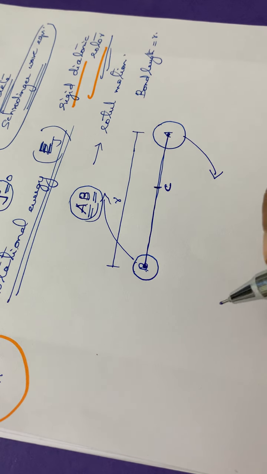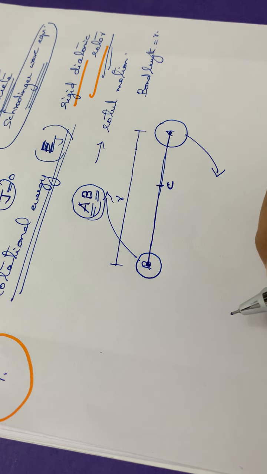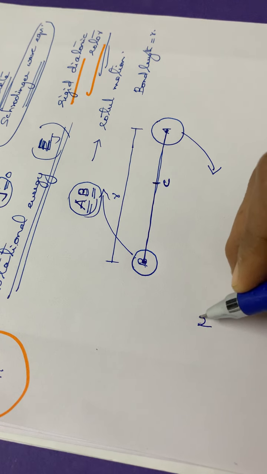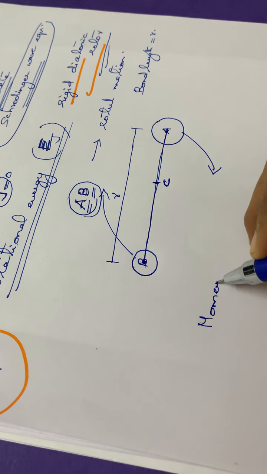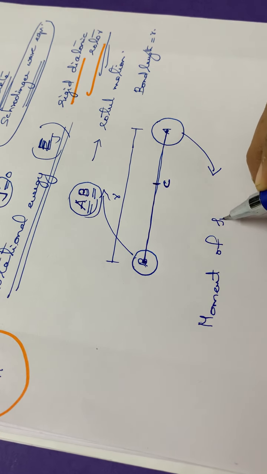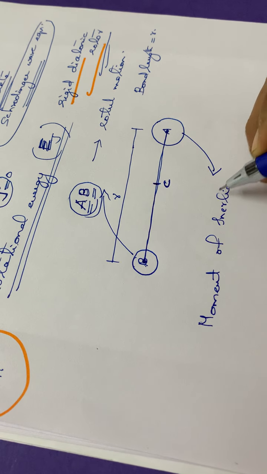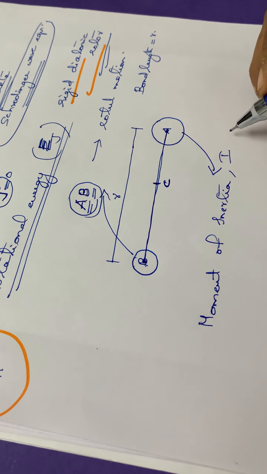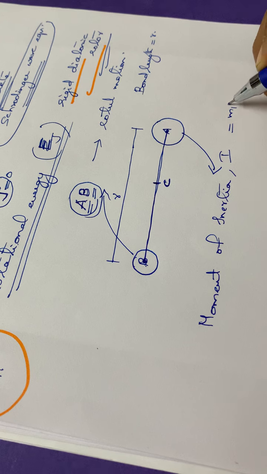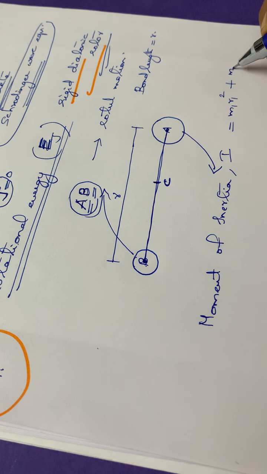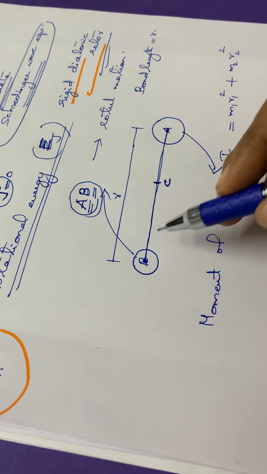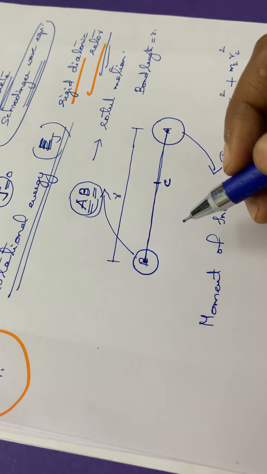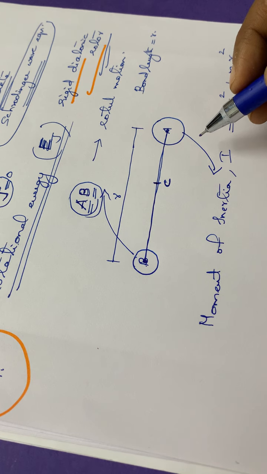From this rotation we can say that the moment of inertia of this molecule, normally denoted by the letter I, is equal to m1 r1 square plus m2 r2 square. Before that I forgot to tell you one more thing.